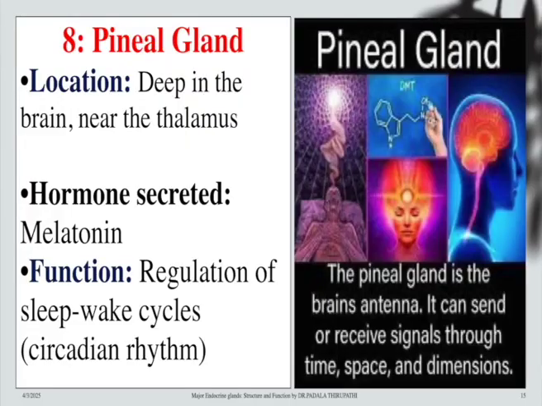So, we can perceive and receive signals through time, space and dimensions. And also, my dear friends, the dreams we enjoy during the night are due to the function of the pineal gland and the hormone it secretes, melatonin. We also call these circadian rhythms.